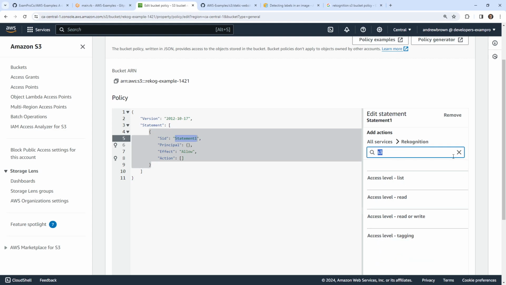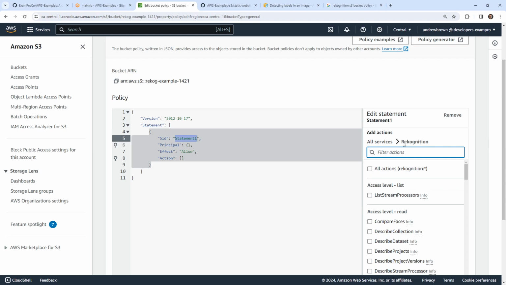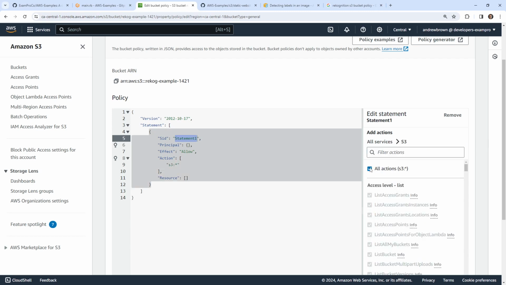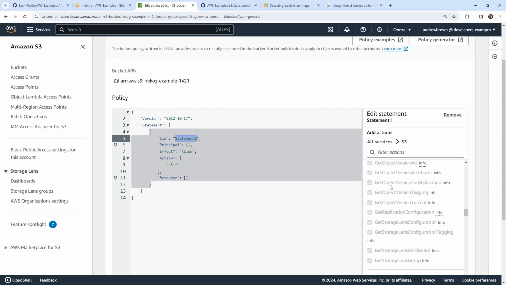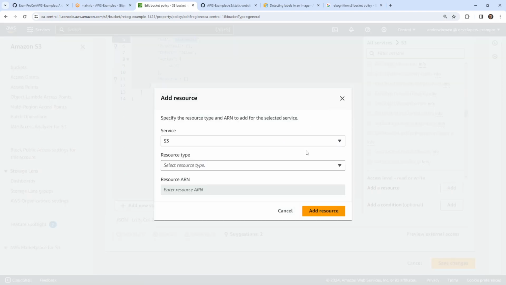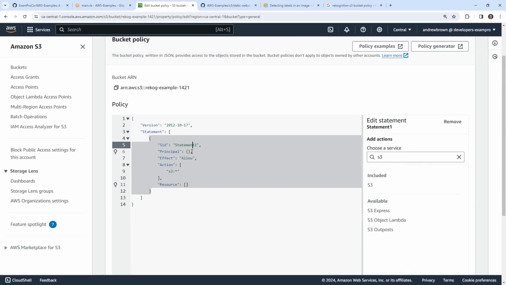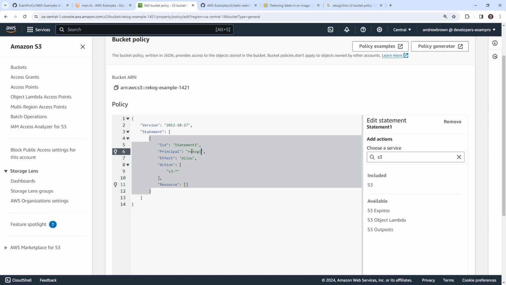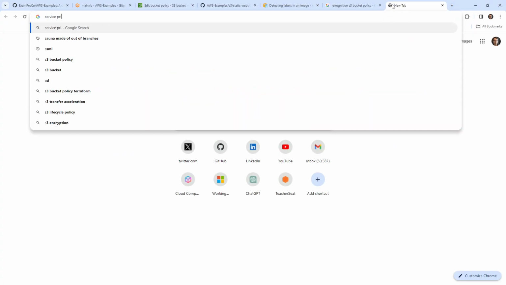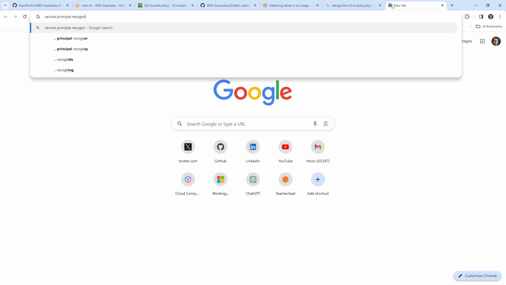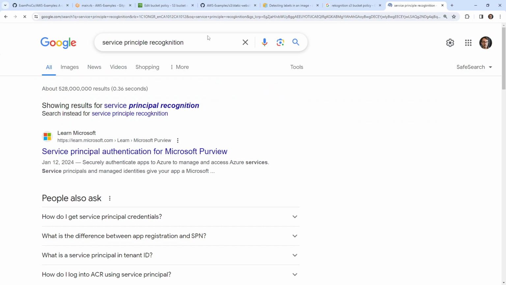So we'll go ahead and, because this is not very useful when it's doing Rekognition, we'll go back and say S3. Yeah, sure. All actions. It doesn't really matter. And I want to. Yeah, this is not very useful. I want to say it's for Rekognition. I don't know what the service principal is for it. Service principal Rekognition. I was just hoping when I Googled it, we would have saw that for something.